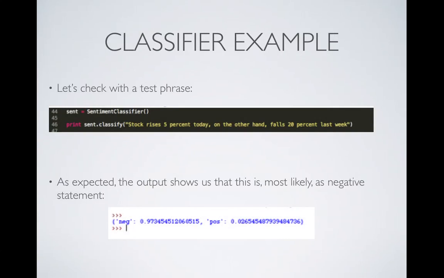So we create an instance of the class, and then we input "stock rises 5% today. On the other hand, falls 20% last week." Kind of tricky for a model, but it actually returns at the bottom 97% negative and about 2.6% positive. So that's pretty good. I'd say that's fairly accurate.